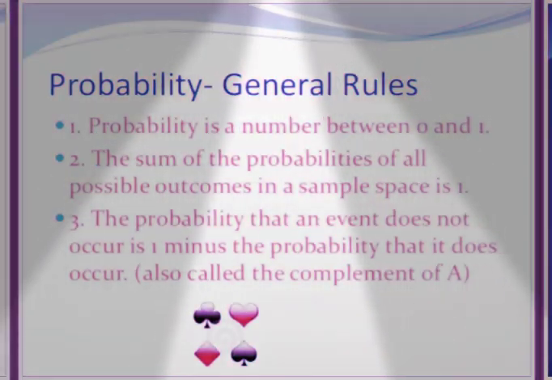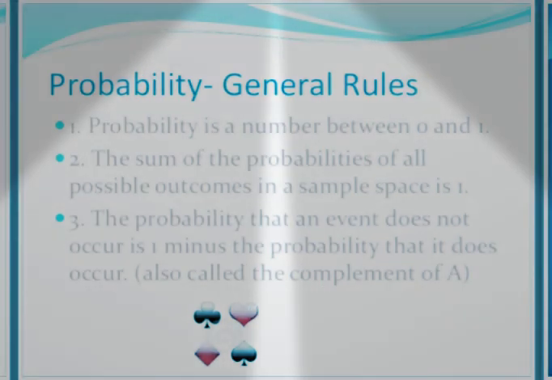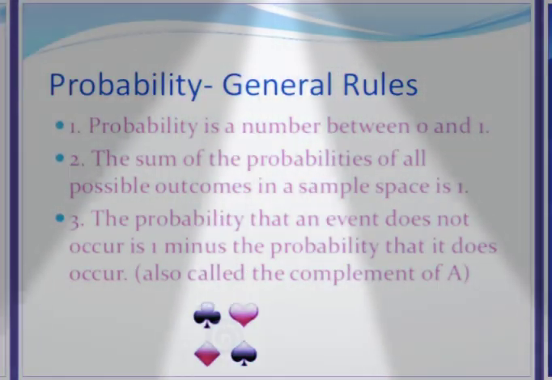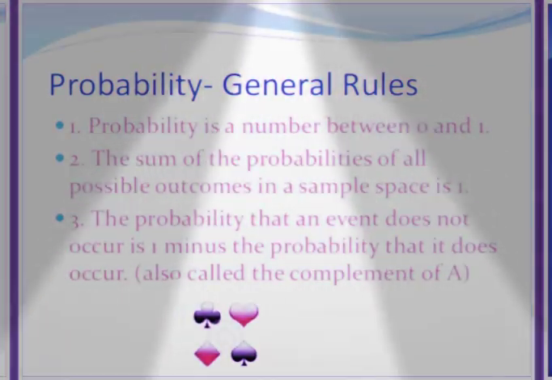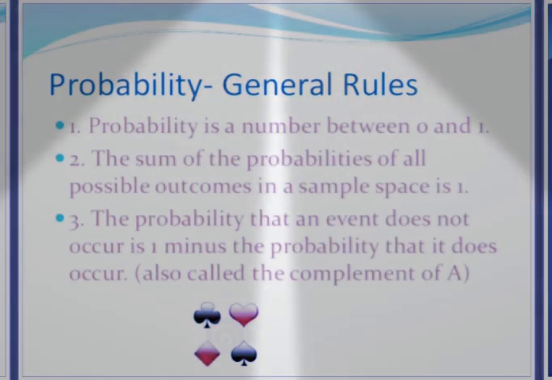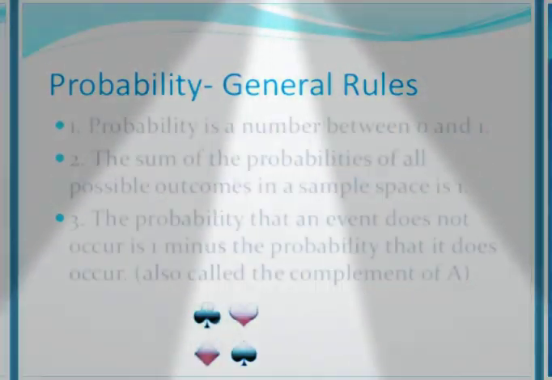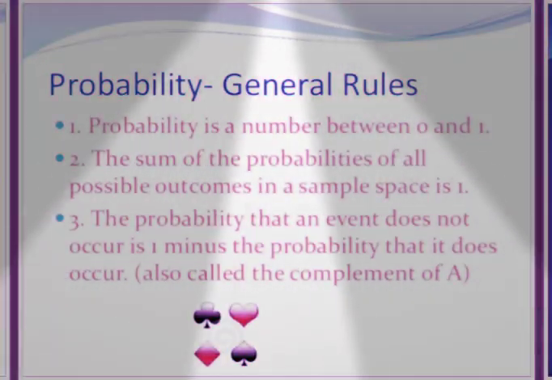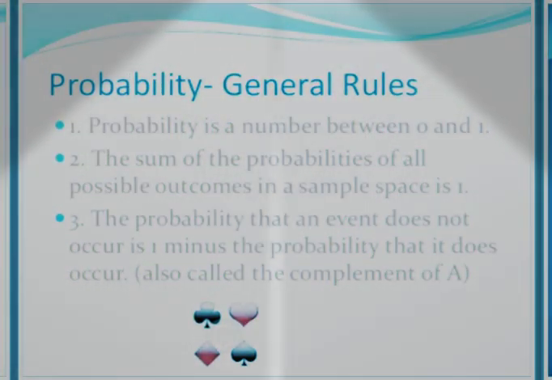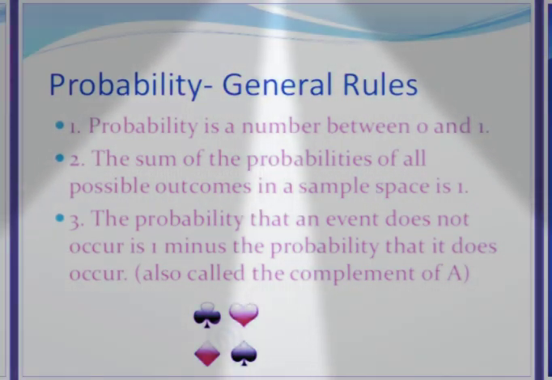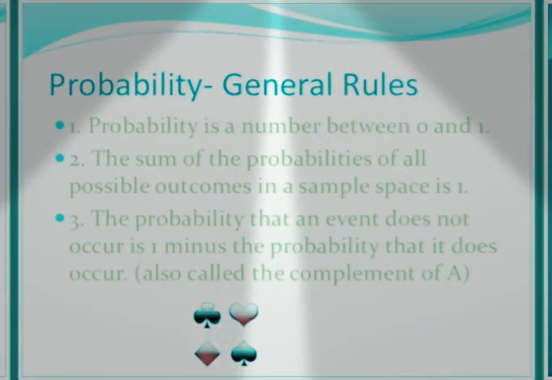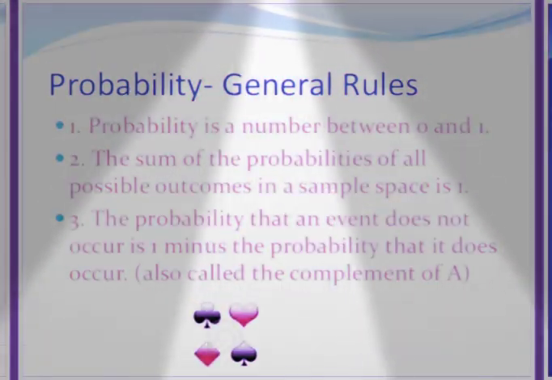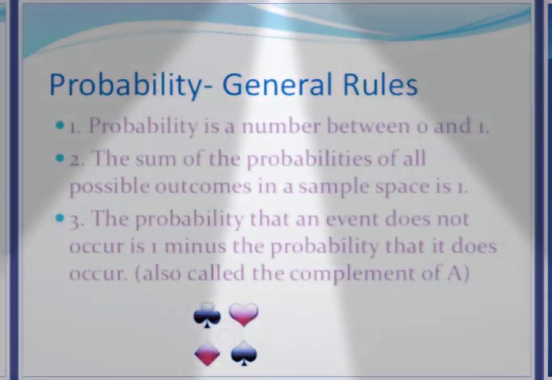So in that case, P of E and P of E not, both you add, the sum will be 1. So in simple words I can say P of E plus P of E not equal to 1. The probability of the occurring event and the probability of the event which does not occur, that is the negation, P of E not, both add up to 1. So we can find the probability of the negation of A as P of E not equal to 1 minus P of E.